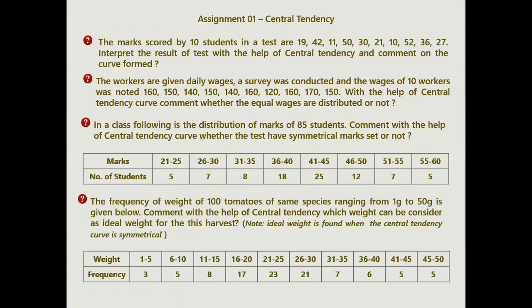Okay, so now we will discuss how you are going to solve these problems. Your first data is the marks scored by your 10 students in the test. These are your sets, and interpret the results with the central tendency and comment on the curve. That is what the first question asks. The marks have been given, but do all students have an equal level of understanding? That has to be decided. So we will go for central tendency, meaning we will analyze mean, median, mode, and plot the graph.